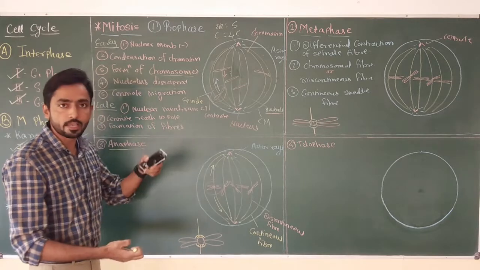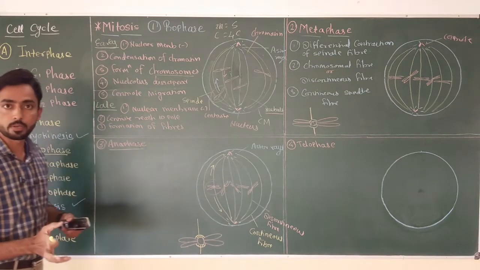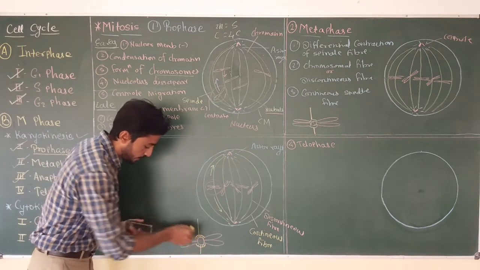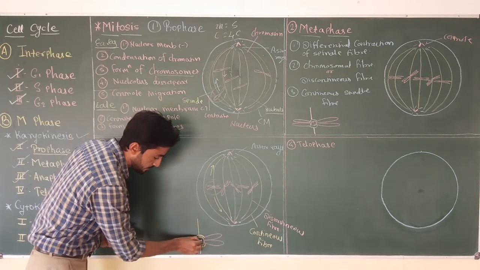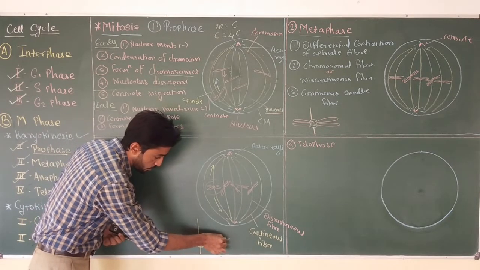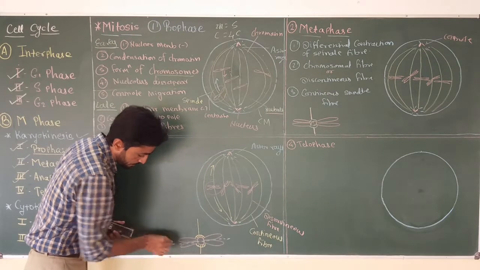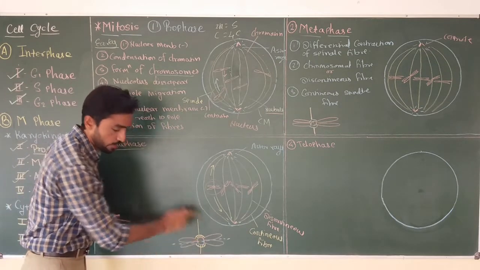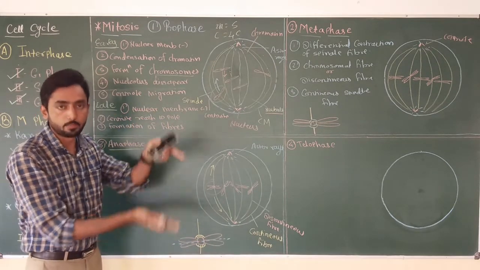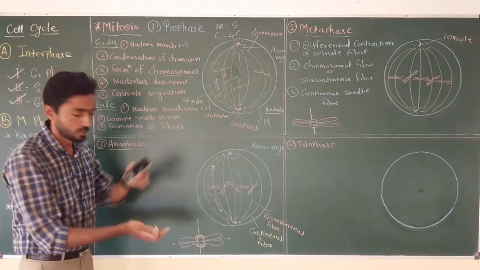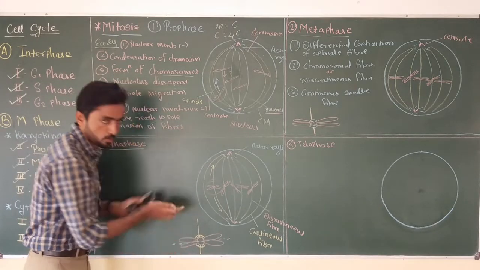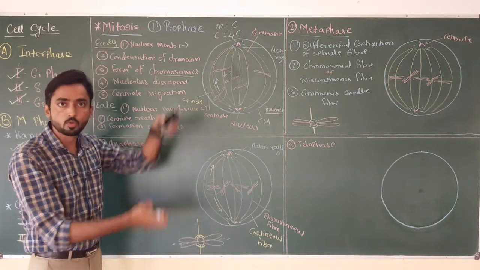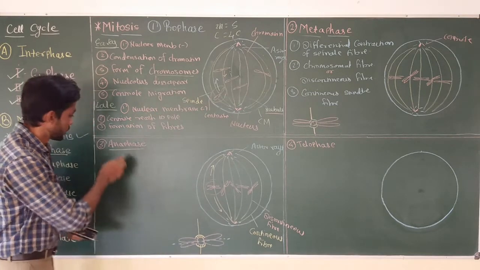And due to this pulling action, what is going to happen? The centromere gets split. This is the centromere. That means this chromosome is going to break from this point. Okay, and now the chromosome gets separated. The separated sister chromatids of the chromosome now move towards different poles during the anaphase.